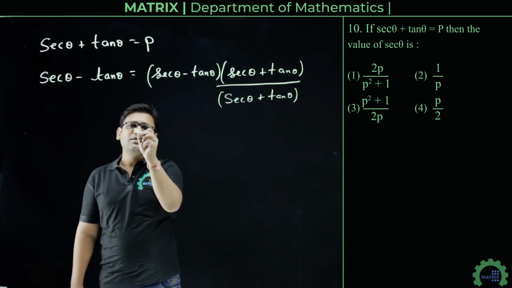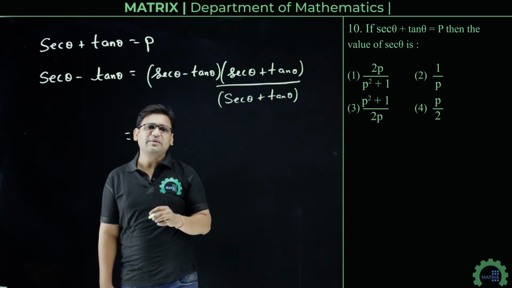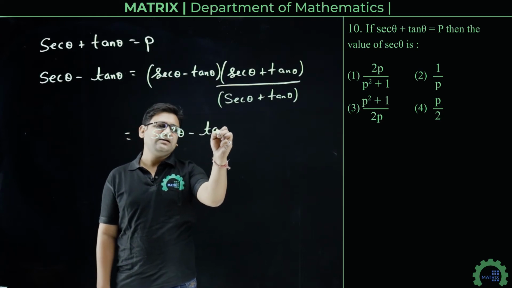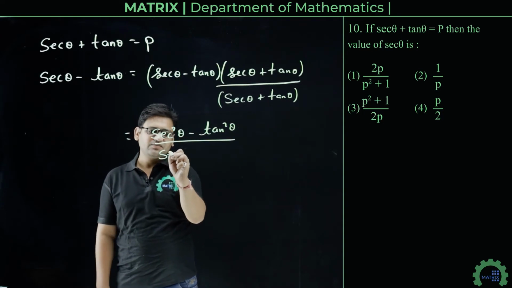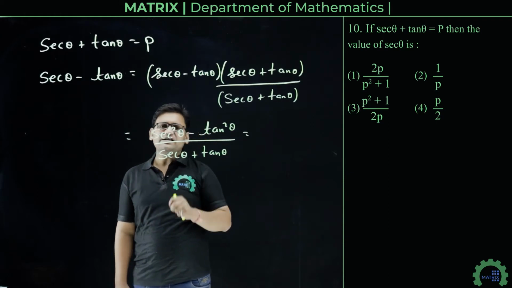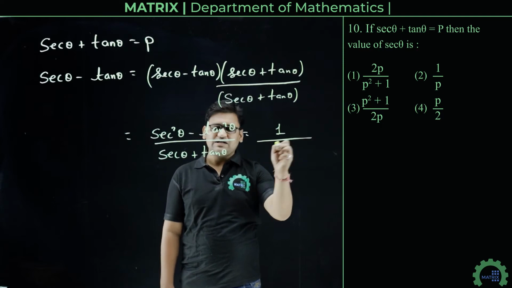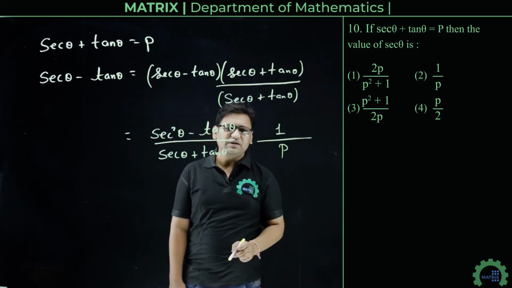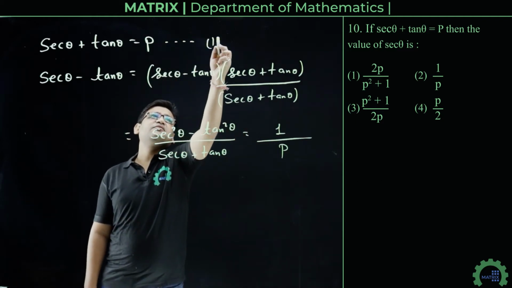What we get in the numerator is of the form a minus b into a plus b, that is a square minus b square. So we can write sec square theta minus tan square theta divided by sec theta plus tan theta. We know that sec square theta minus tan square theta is 1. So we get 1 upon sec theta plus tan theta, which is given as P. So this is 1 upon P. So we have sec theta plus tan theta equals P. This is equation number 1.